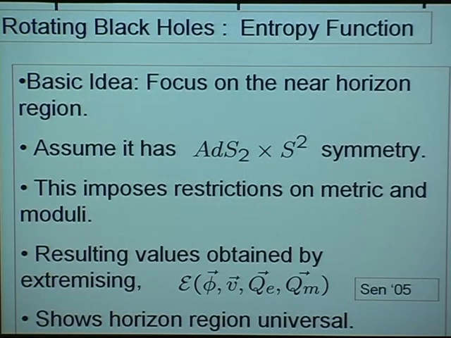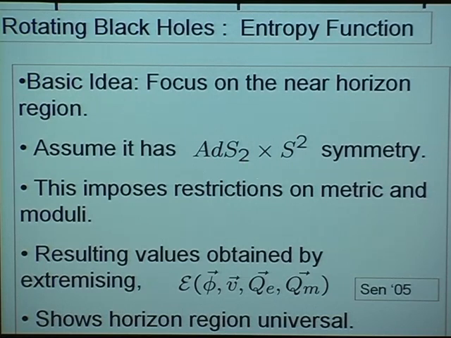If in addition we have spherical symmetry, I'll first just quickly discuss the spherically symmetric case in this formalism, just to make a connection with what we've already done, and then we'll go on to the rotating case. So if there was already spherical symmetry, we would get AdS2 cross S2. These symmetries impose restrictions on what form the metric and moduli can take.